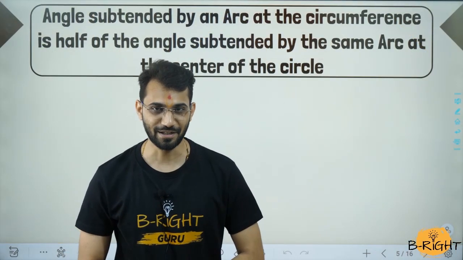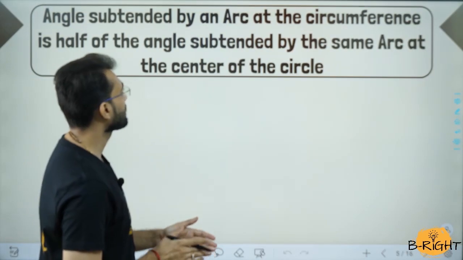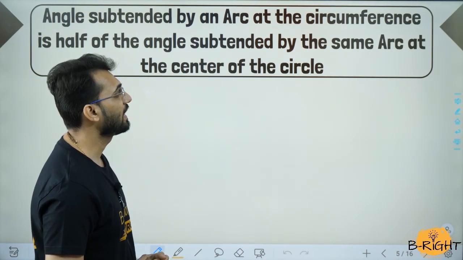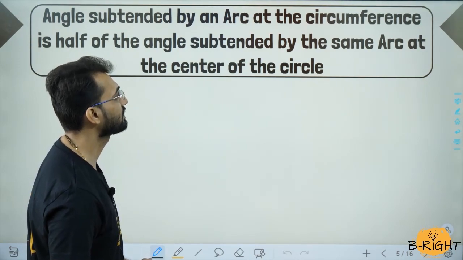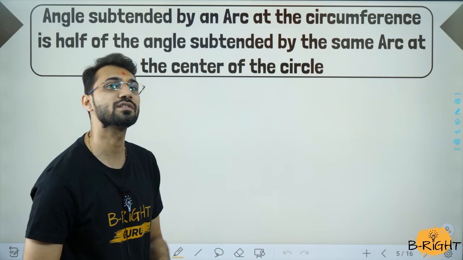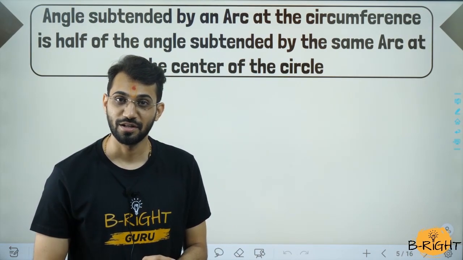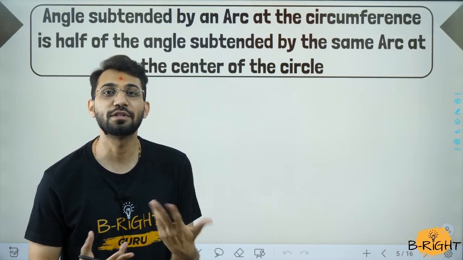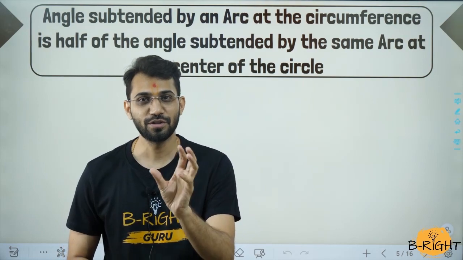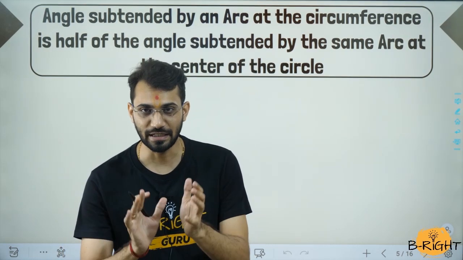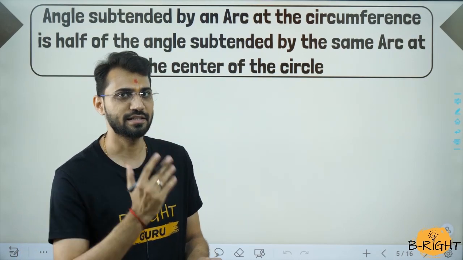This theorem, let us have a look what does this theorem says. Angle subtended by an arc at the circumference is half of the angle subtended by the same arc at the center of the circle. Many people have confusion in this theorem, so now let us have a look ये theorem बोलता क्या है. ठीक है, चलो इसके लिए I have a very good रील्स है ना. आप ये रील याद रखो तो ये थ्योरम याद हो जाएगा. What is that line? Let us have a look.